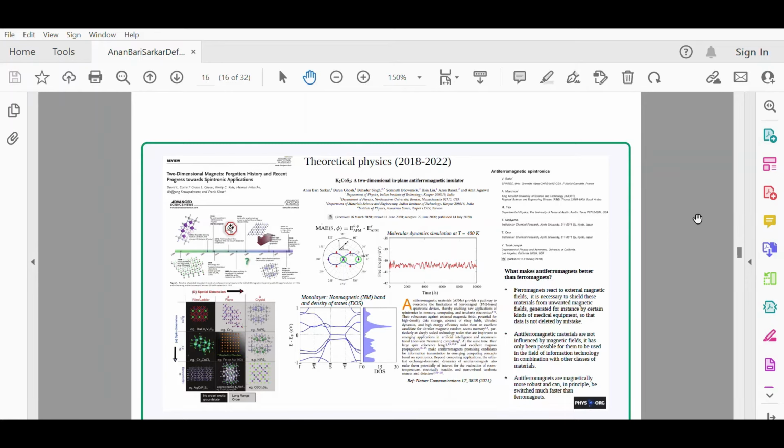I would also like to go through the things that I have written here. Ferromagnets react to external magnetic fields. It is necessary to shield these materials from unwanted magnetic fields generated, for instance, by certain kinds of medical equipment, so that data is not deleted by mistake. Another one is that antiferromagnetic materials are not influenced by magnetic fields. It has only been possible for them to be used in the field of information technology in combination with other classes of materials. Again, antiferromagnets are magnetically more robust and can in principle be switched faster than ferromagnets.